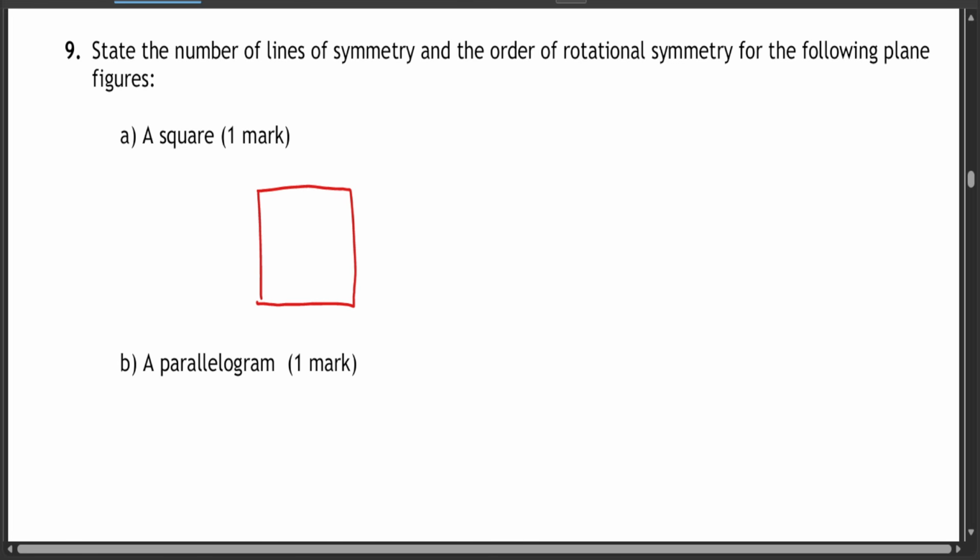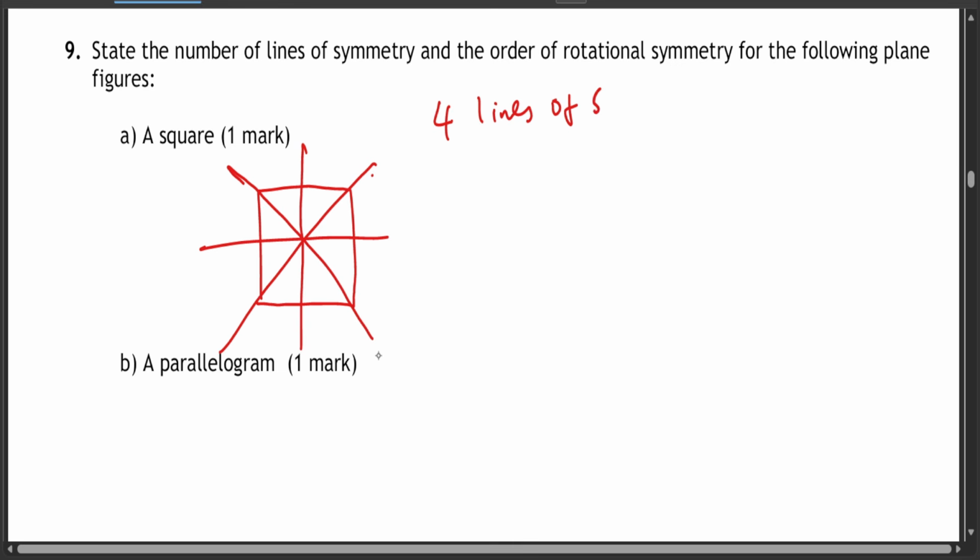Now, a square, if you look at it, this is the first line of symmetry, second, third, and fourth. So we have 4 lines of symmetry. And how many orders of rotational symmetry?